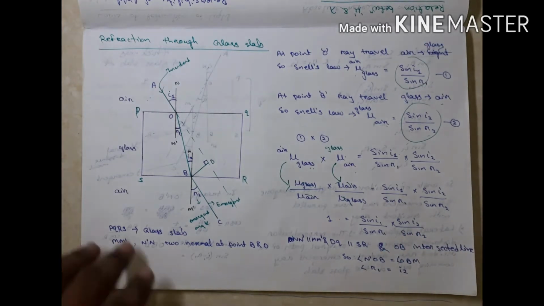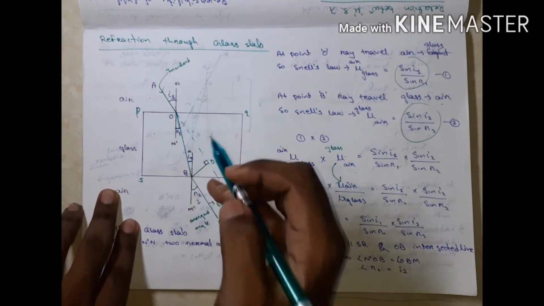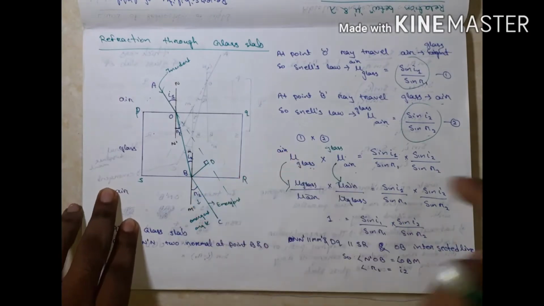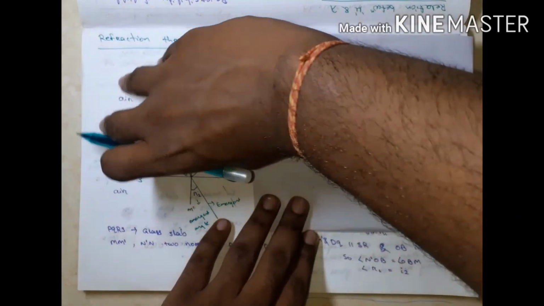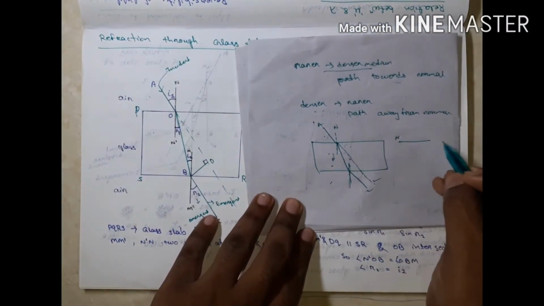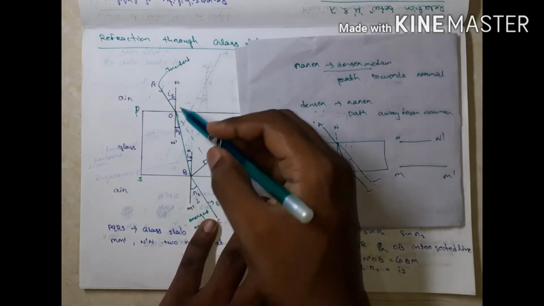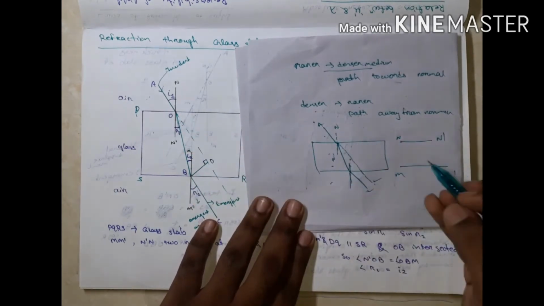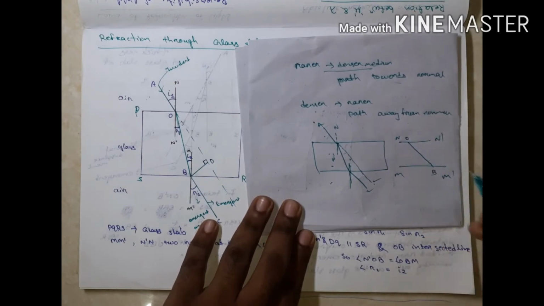Listen. NN1 and MM1. I can rotate this figure. Then it is NN1 and it is MM1. And OB is the incident ray. OB is the ray.